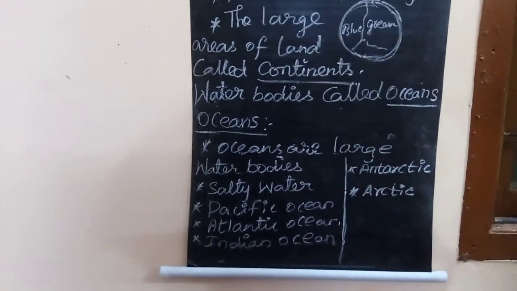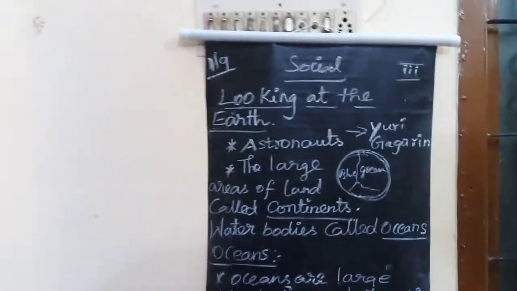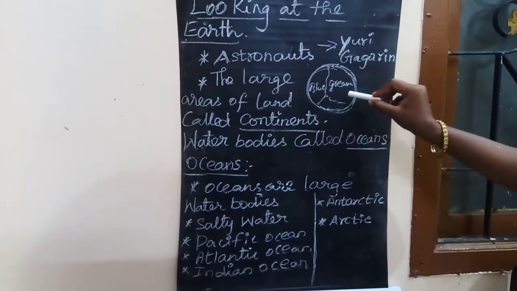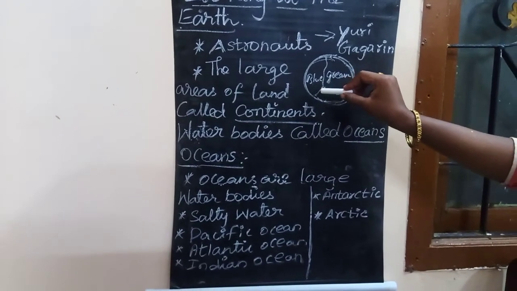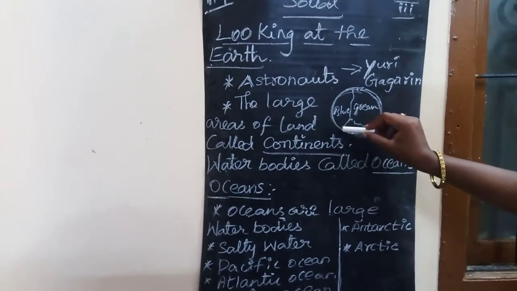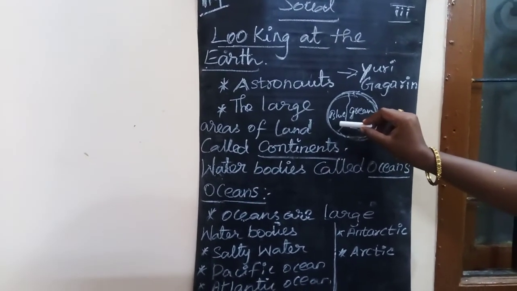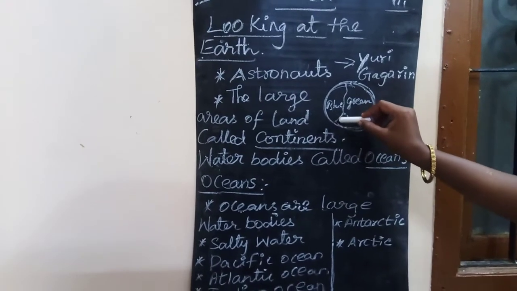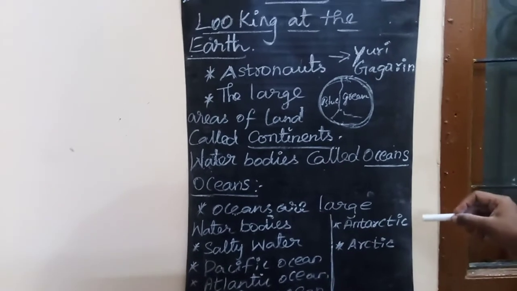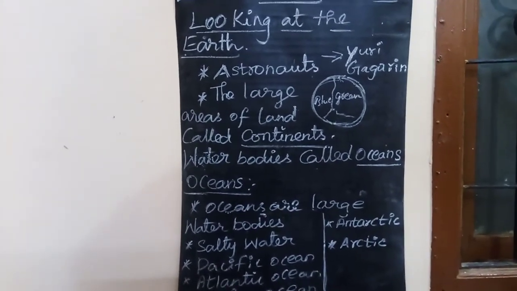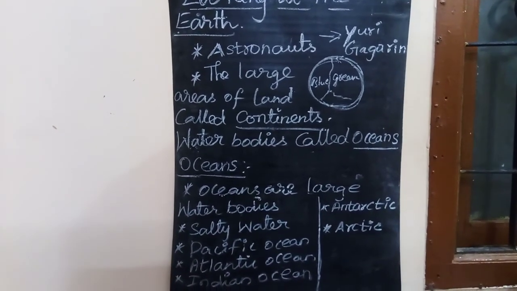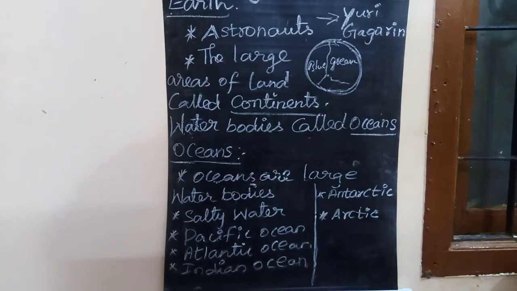Dear students, I hope you all understand this topic. In our earth we can see blue color and green color spots. The blue color indicates the water portion, and the green color is called land portions. Most of the water is sea water, which is always blue in color and salty also. The large land portions are called continents. Totally 7 continents are in our world. Asia is the world's biggest continent, and Australia is the smallest continent.